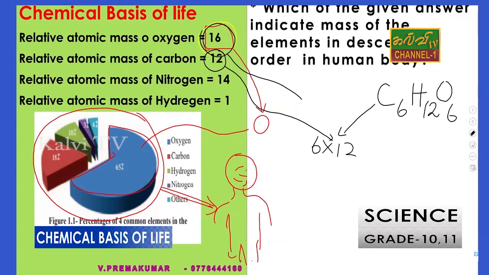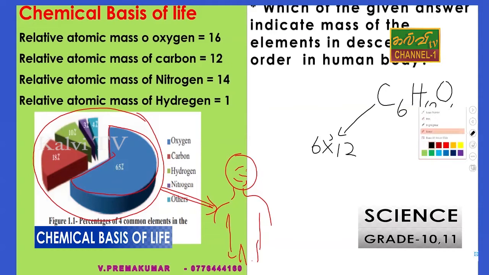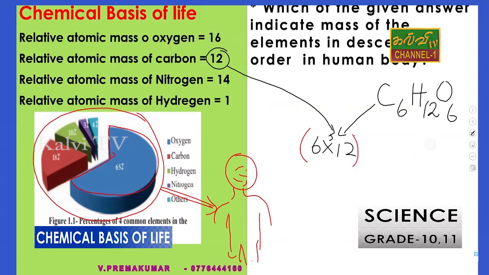We can study this clearly. When you consider glucose, the 12 is here. After that, we can find the mass of hydrogen: 12 hydrogens are available, and the mass of hydrogen is 1.